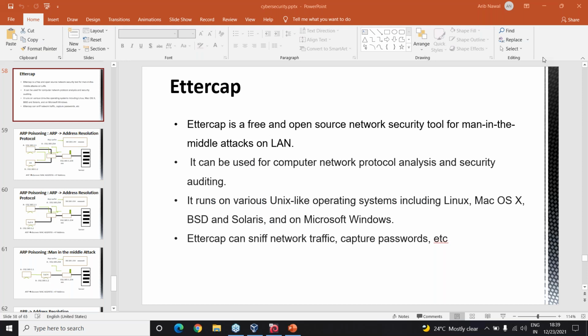Victim A and victim B have a normal communication, and then a man in the middle comes in, and the flow immediately gets disturbed. This communication is called spoofed, spoofed connections or spoofed communications. That is what a man in the middle attack is.